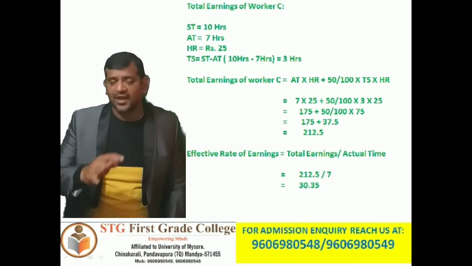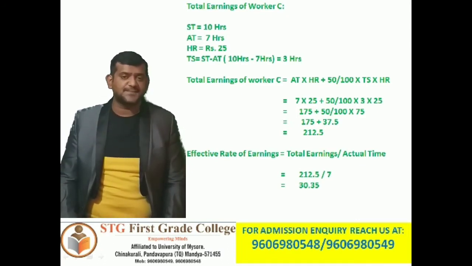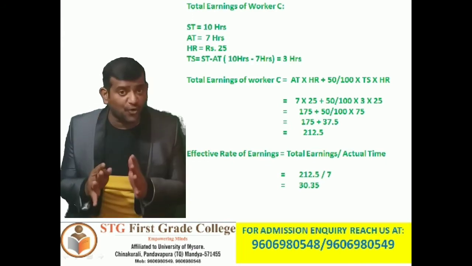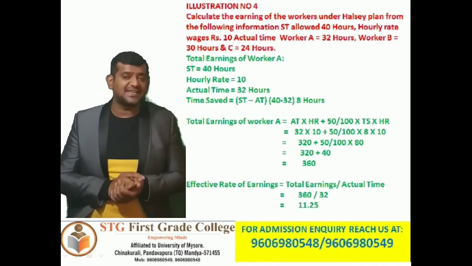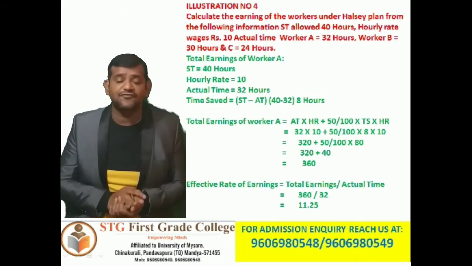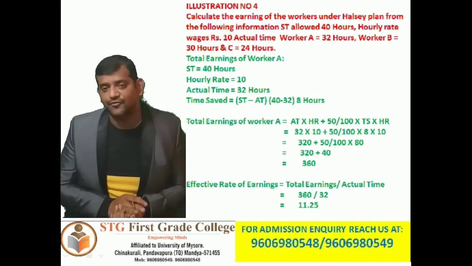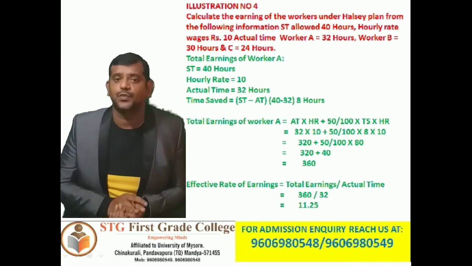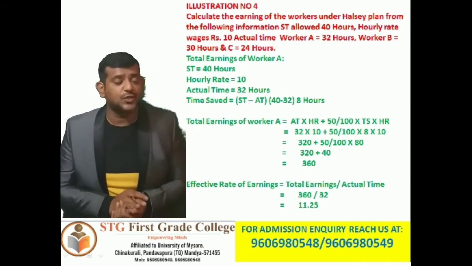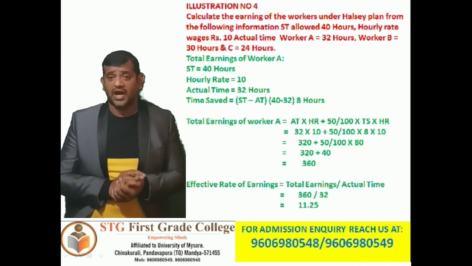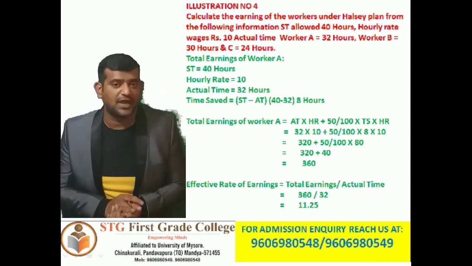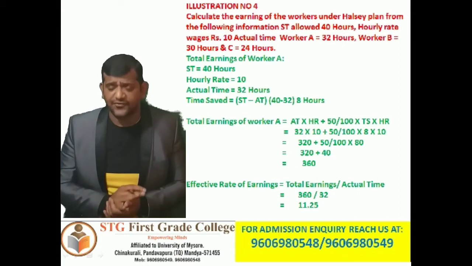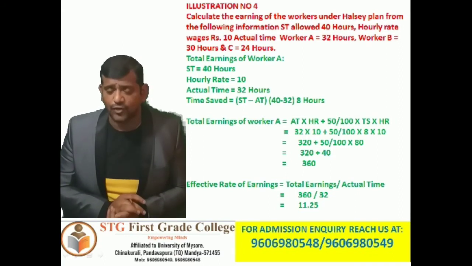Okay. So now let us go for the next problem, illustration number 4. Calculate the earning of the workers under Halsey plan from the following information. Standard time allowed 40 hours, hourly rate wages rupees 10, actual time worker A 32 hours, worker B 30 hours, and worker C 24 hours. So therefore, calculate total earning of worker A.